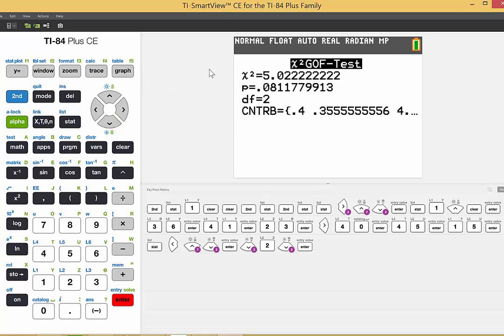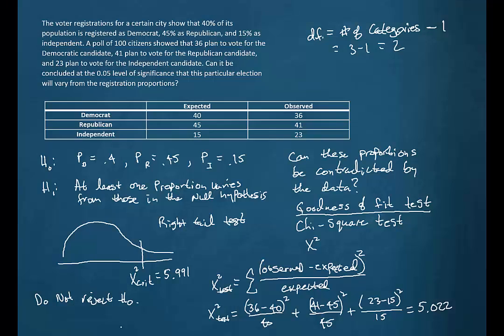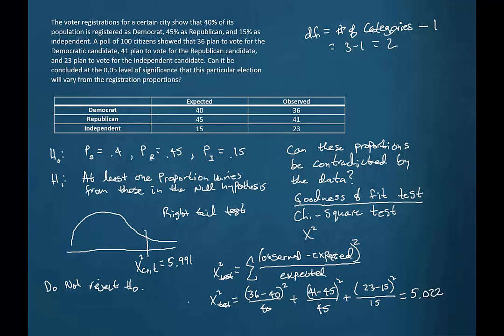And we see we got these same numbers. We've got 5.022 for our chi-square value. Now let's also note our p-value, 0.0812. So our p-value is 0.0812. And this time, our p-value is greater than alpha. Alpha was 0.05. So again, this leads us to the same conclusion. Do not reject the null hypothesis.